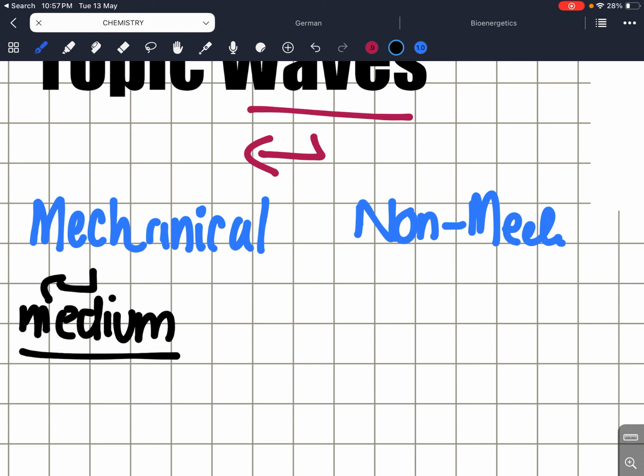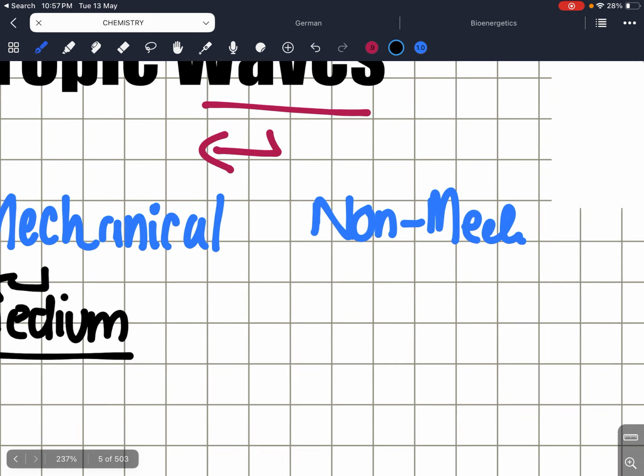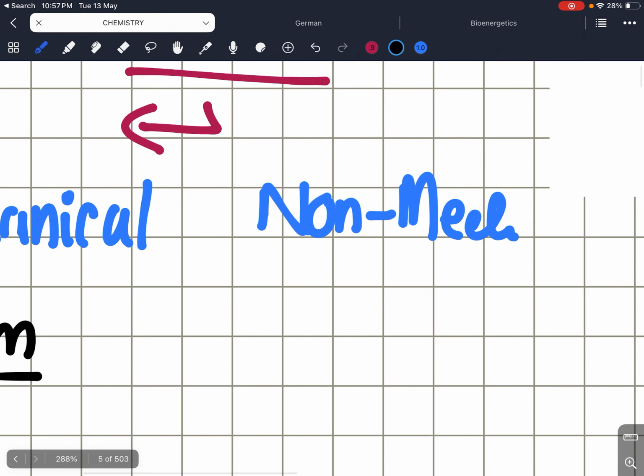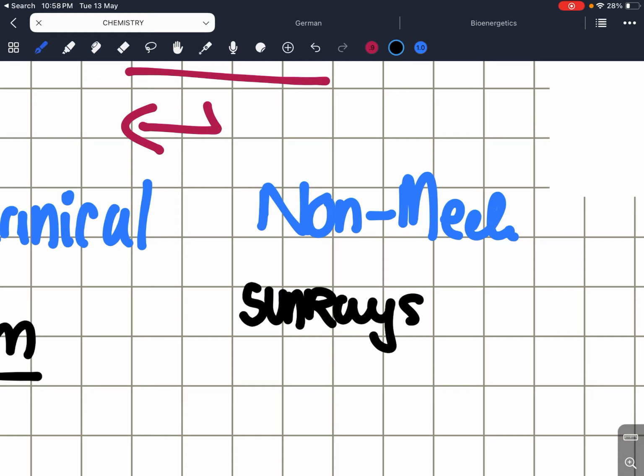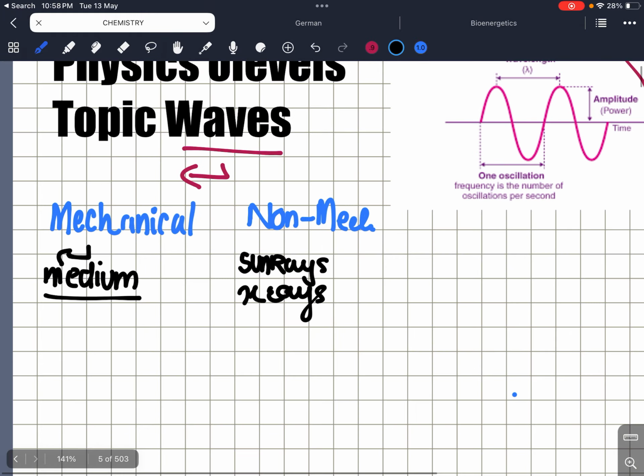It's something which reflects back, and it gives us light in total, right? So it does not need a medium. And X-rays are also a type of non-mechanical wave.